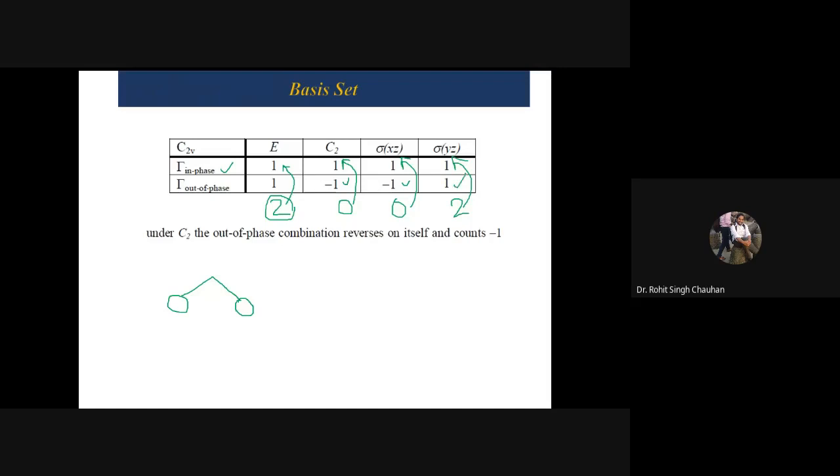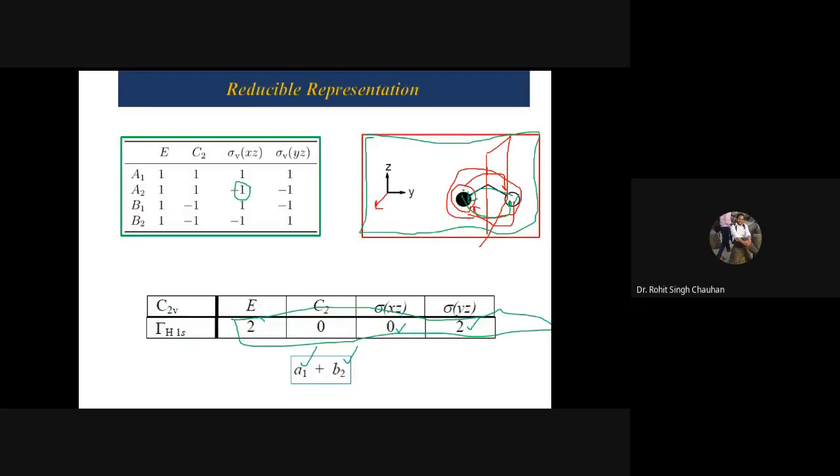Okay. Now see here. So now what did you get? You get 1 minus 1 minus 1 1. See, what representation does it belong to? 1 minus 1 minus 1 1. It means that our answer was right. Right? Because 1 you got with respect to A1. Why? Because all the hydrogen atoms will first be in phase.